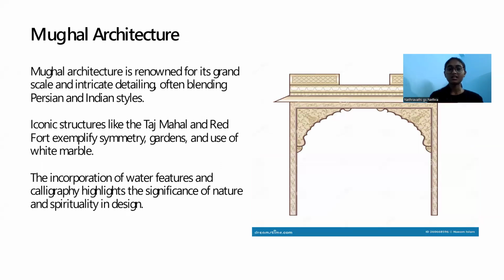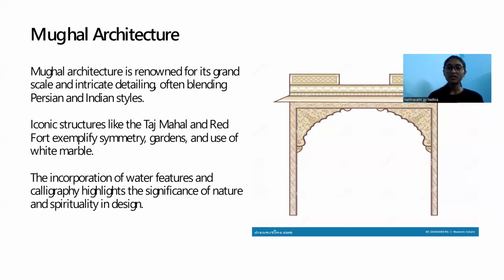Next comes the Mughal architecture. Previously, we learnt about how the Hindu temples, Jainism, and Buddhism structures are constructed. Now we'll come to the Mughal architecture. Mughal architecture is renowned for its grand scale and intricate detailing, often blending Persian and Indian styles. The Mughal architecture is a combination of both the Persian and the Indian style.